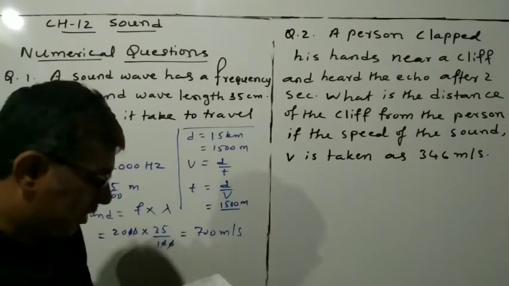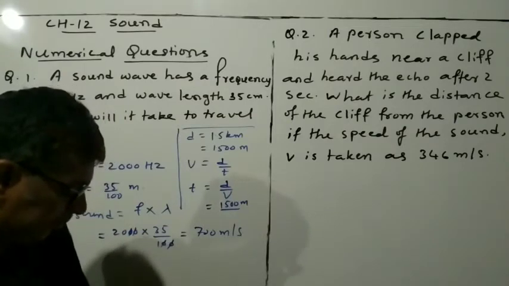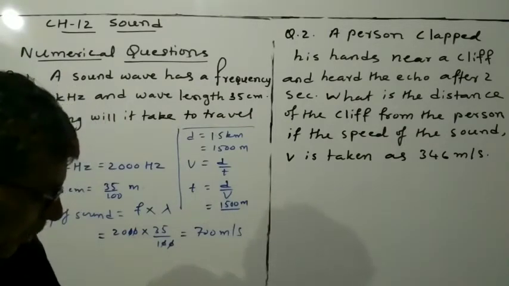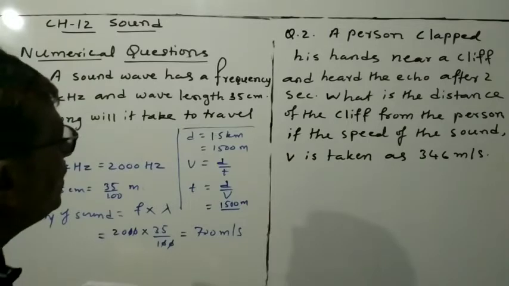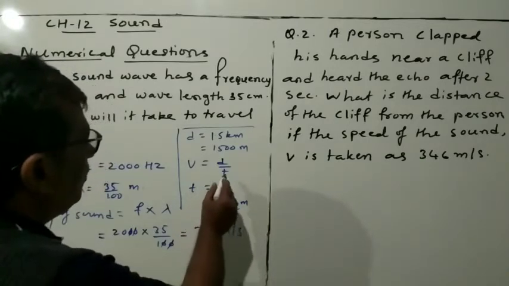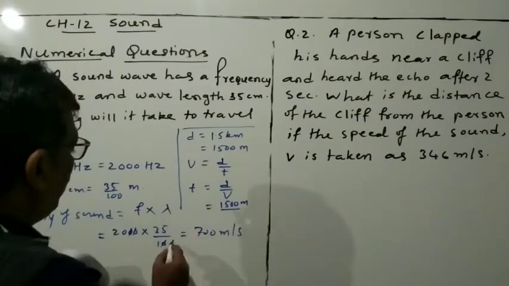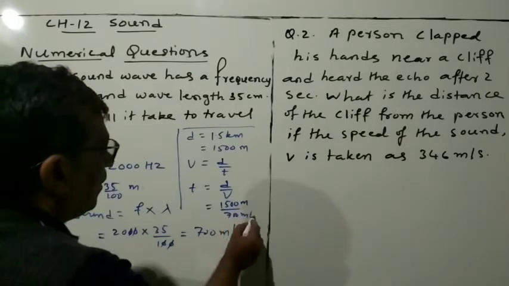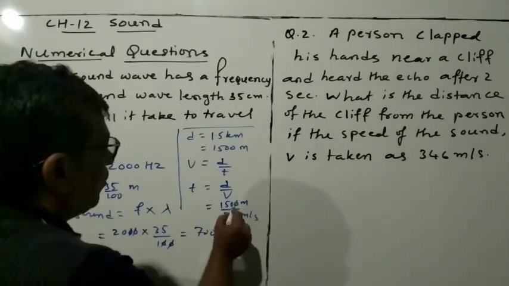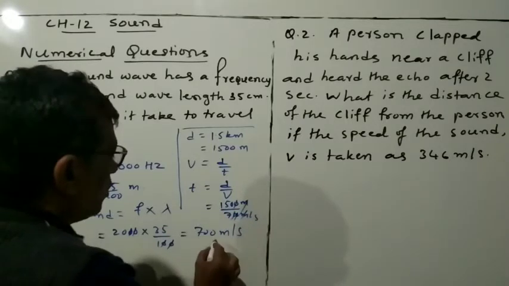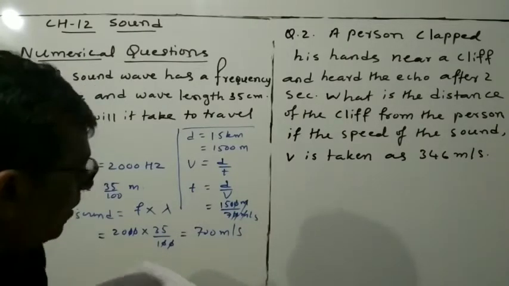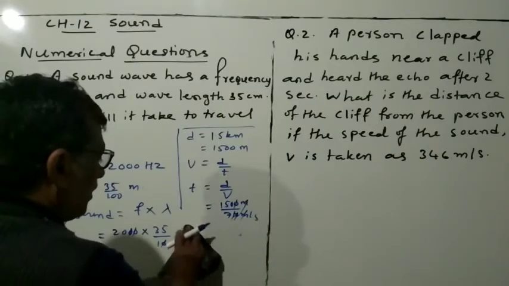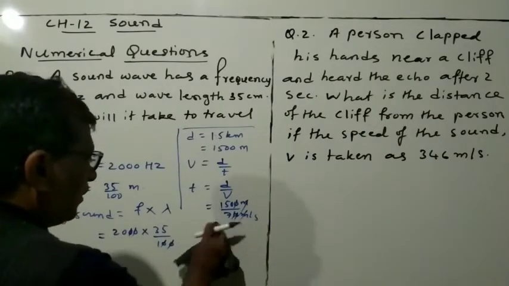Okay, the time is here. Velocity we are finding as 700 meter per second. So that is one. 7, you are finding the time, and velocity we are finding 700 meter per second. And this is removed, okay, meter. So you got the answer here. So what answer will you get?